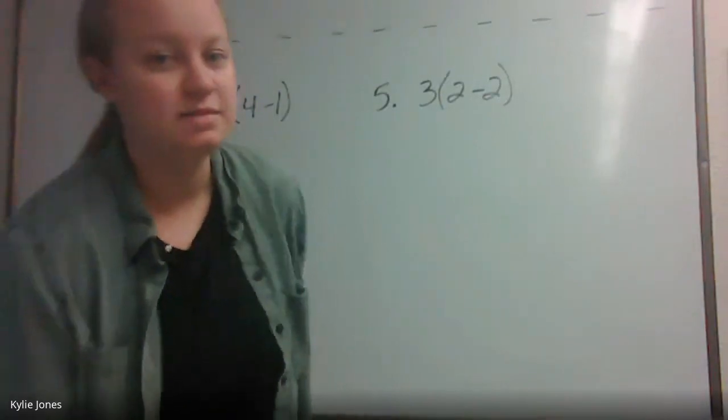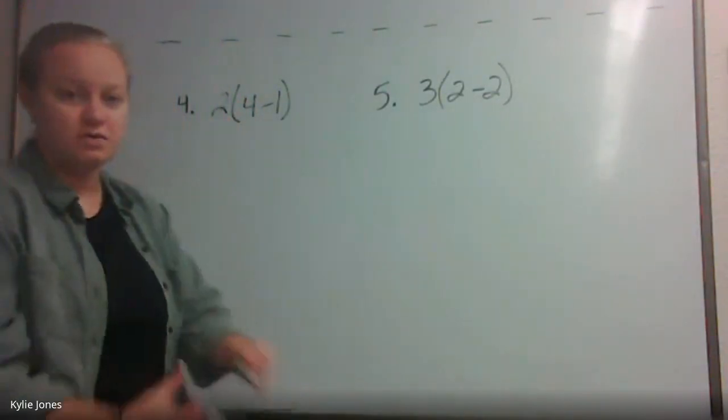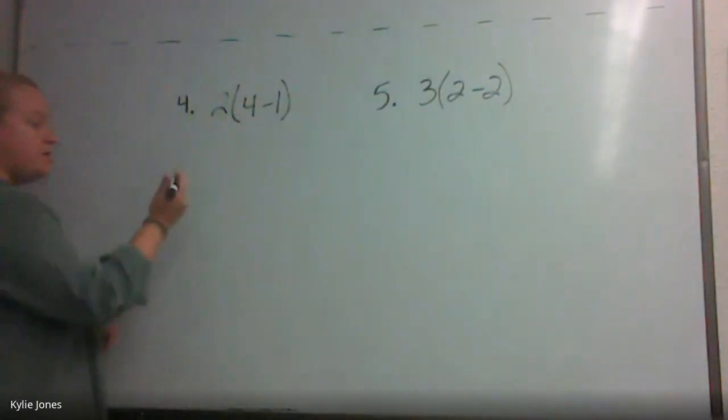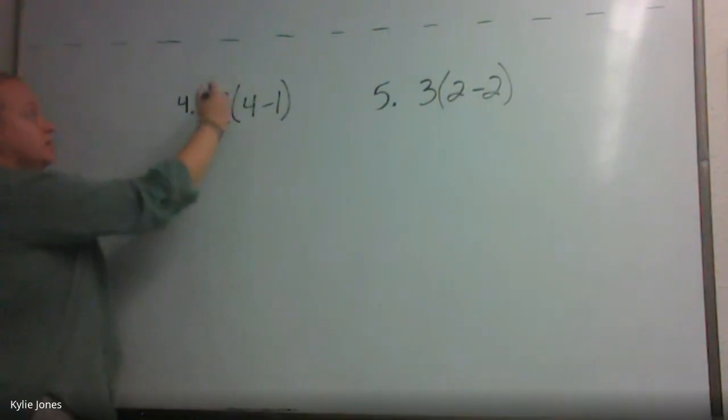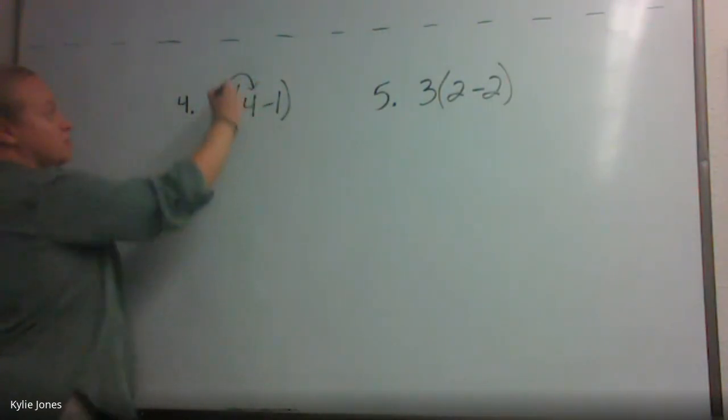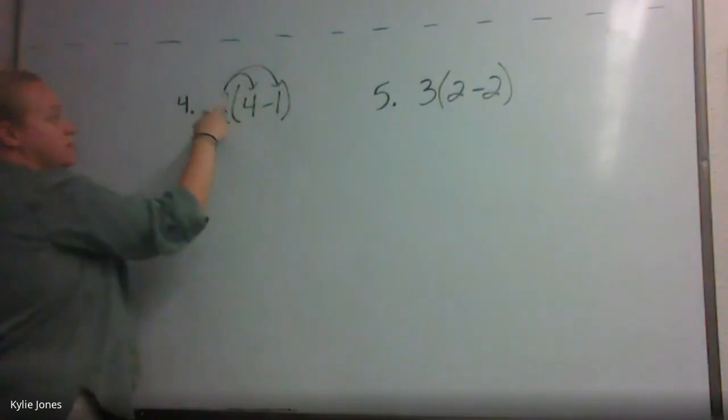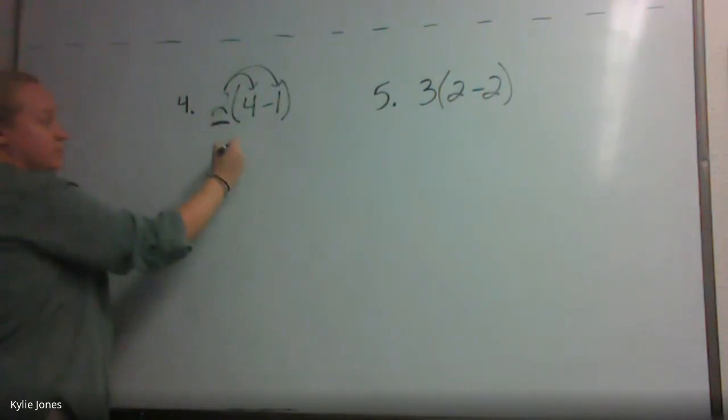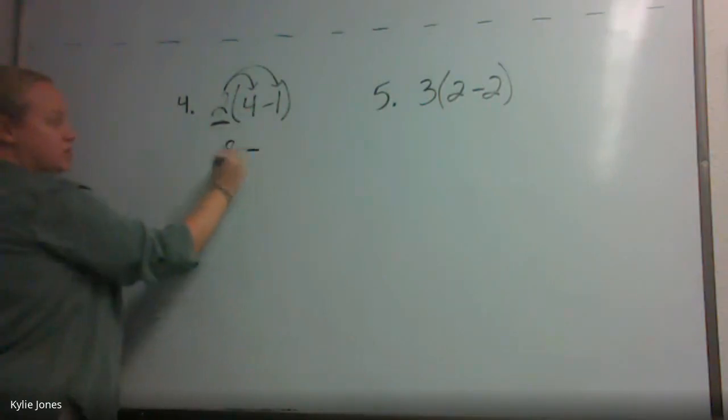And let's look at 4 and 5. Let's start with number 4. Take our number on the outside, the 2. We need to multiply it to both numbers. What is 2 times 4? 8. We need to drop down the subtraction.